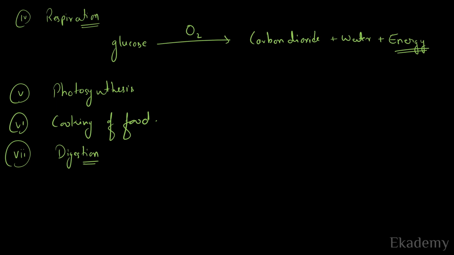So now these are a few examples that we may or may not notice in our daily life, but it is happening around us. Okay, so in the next class, we will see some of the examples of chemical reaction that we can perform in a controlled environment or in the science laboratory.